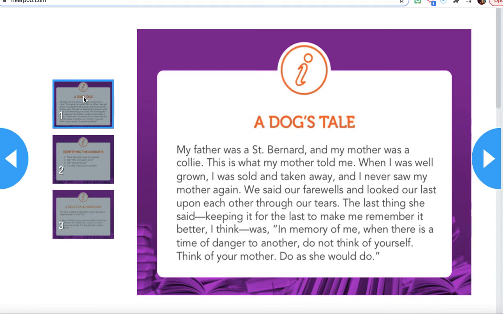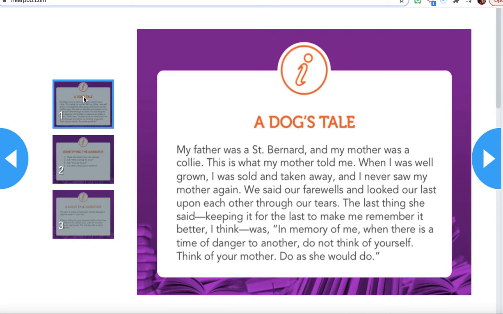A Dog's Tale. My father was a Saint Bernard, and my mother was a collie. This is what my mother told me. When I was well grown, I was sold and taken away, and I never saw my mother again. We said our farewells and looked our last upon each other through our tears. The last thing she said, keeping it for the last to make me remember it better, I think, was, "In memory of me, when there is a time of danger to another, do not think of yourself. Think of your mother. Do as she would do."